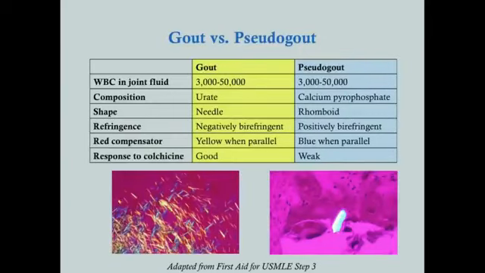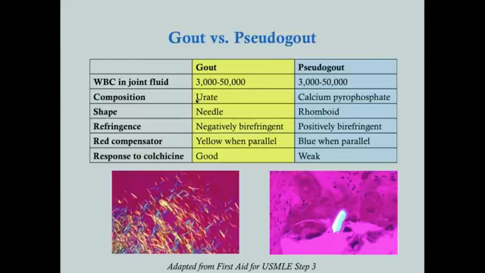So you want to know how to distinguish gout from pseudogout, and what it really comes down to is the crystals. Okay, with gout, they're needle-shaped, negatively birefringent. They may be described as yellow. They look yellow under the microscope if you align the red compensator in a certain direction. I wouldn't worry about that. I don't like that they tell you the color because you can tell the difference just based on the morphology of the crystal. And then also, when you take the synovial fluid out, it's not like with gout you have this yellowish synovial fluid, and with pseudogout it's blue-tinged synovial fluid. They only have that color under the microscope.